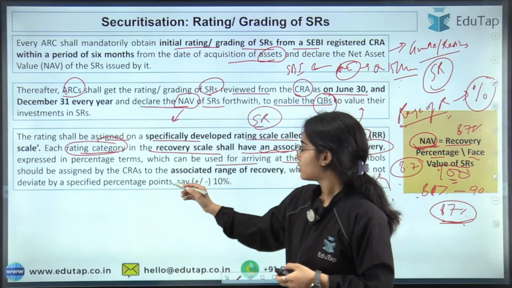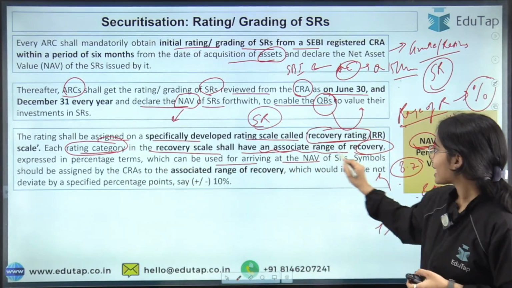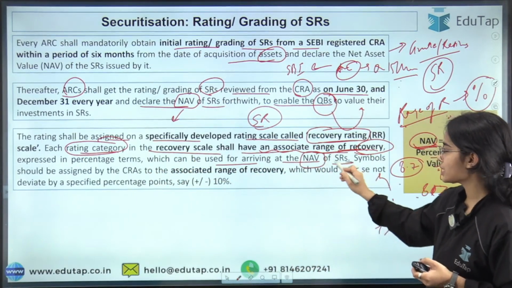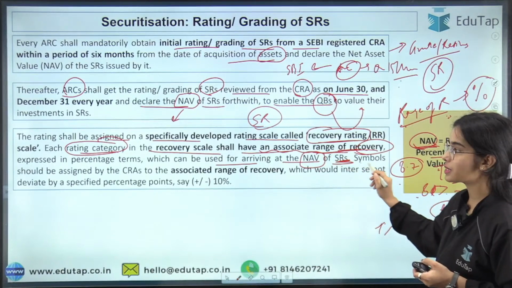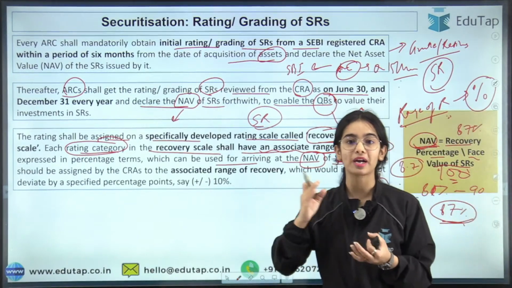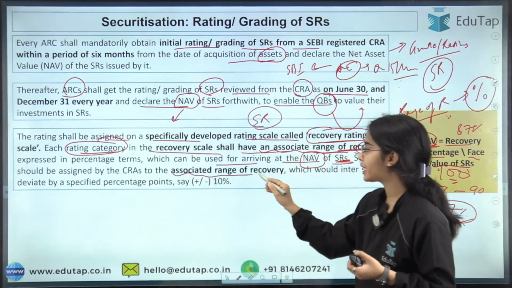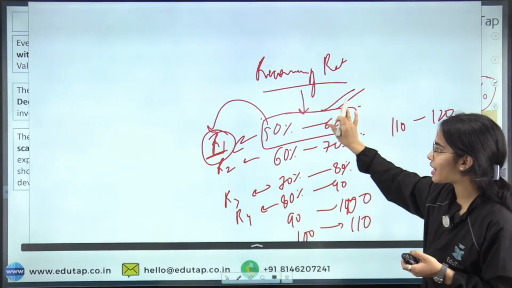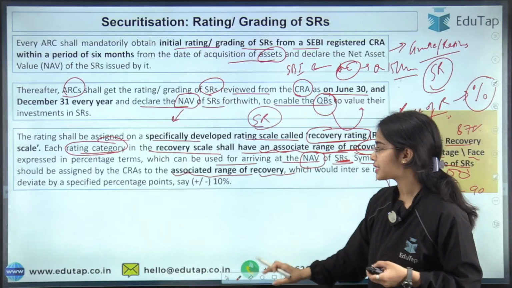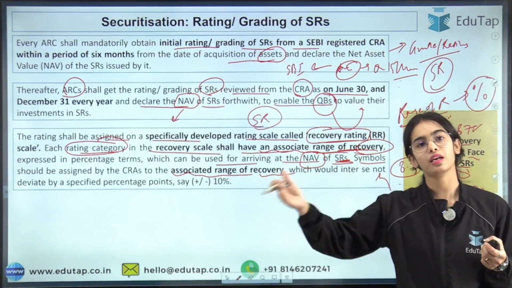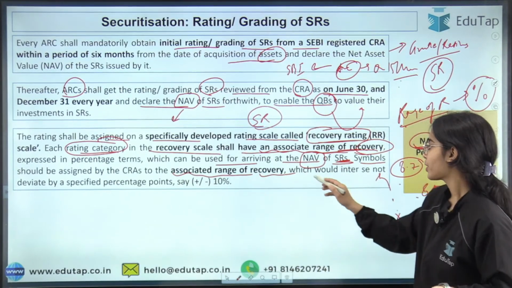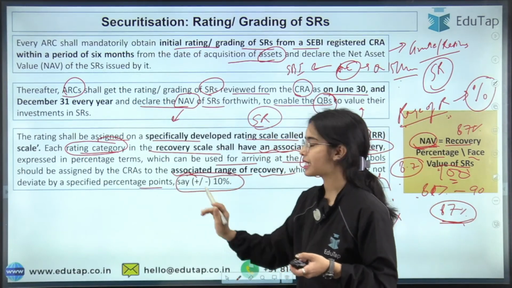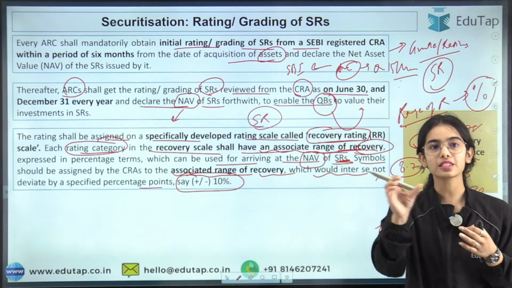So now, the range of recovery, which is expressed in percentage terms, can be used for arriving at the NAV of the security receipts, the net asset value of the security receipts. Symbols should be assigned by the CRAs, the credit rating agencies, to the associated range of recovery. As I have shown you, these are the associated ranges of recovery. To every range there is a symbol that has been assigned, and that symbol can be A1, A2, A3, anything, which would not deviate by a specified percentage points, say plus minus 10%. So within the range of 10% they should be shown.